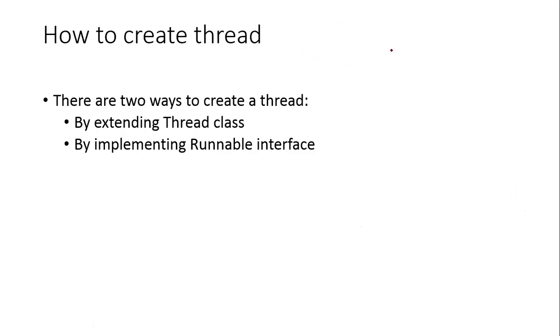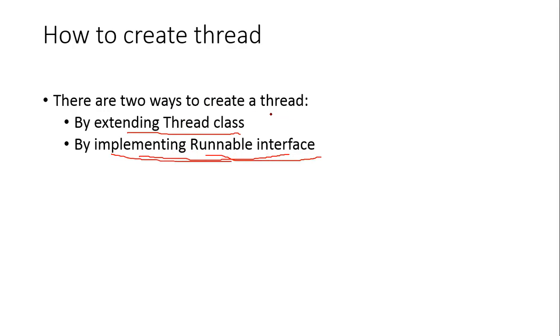As the programming part of it, how is it created? A thread can be created in two ways: by extending the Thread class, which means I can use the concept of inheritance and then create a thread, or by implementing the Runnable interface, where I can use the concept of an interface.